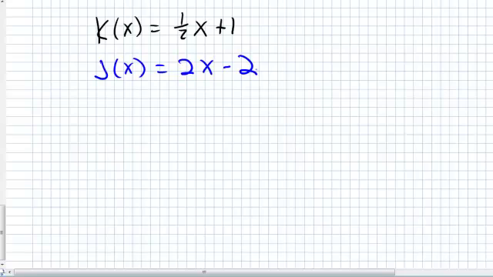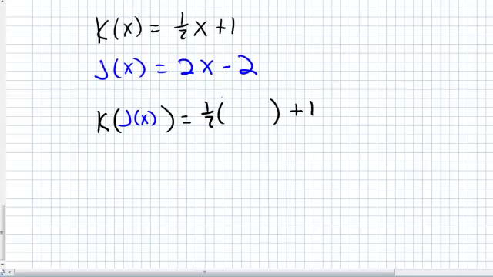And I'm wondering, are these two functions inverses? So we do a composition. k of j of x equals, well, what's on the outside? k. So 1/2, there's my variable, so put big parentheses, plus 1.